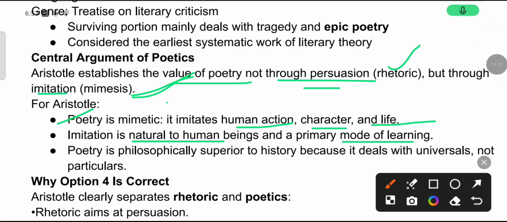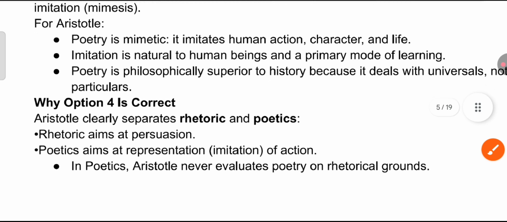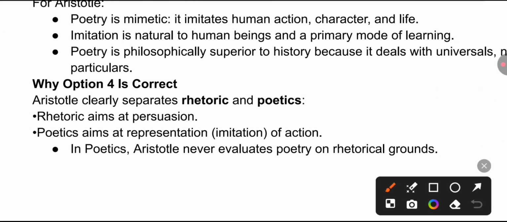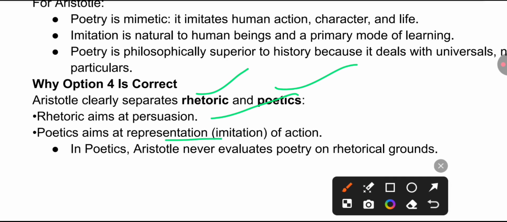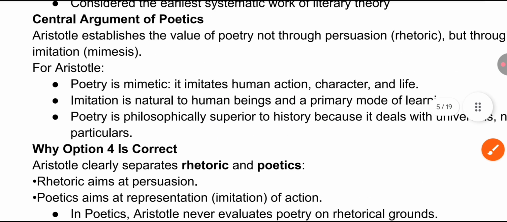Okay. So poetry is philosophically superior to history because it deals with universals, not particulars. So here we can say Aristotle has defended it. That is why you can say all the options were incorrect, because Aristotle here clearly separates rhetoric and poetics. As we all know, rhetoric aims at persuasion while poetics aims at representation, that we all know as imitation. Imitation is not a bad thing, but by imitating, a human learns.